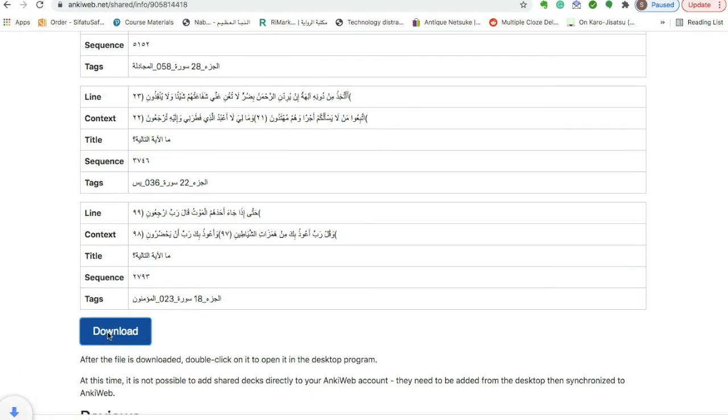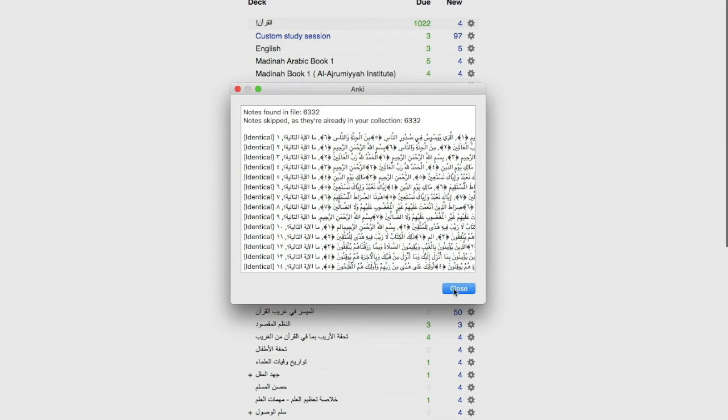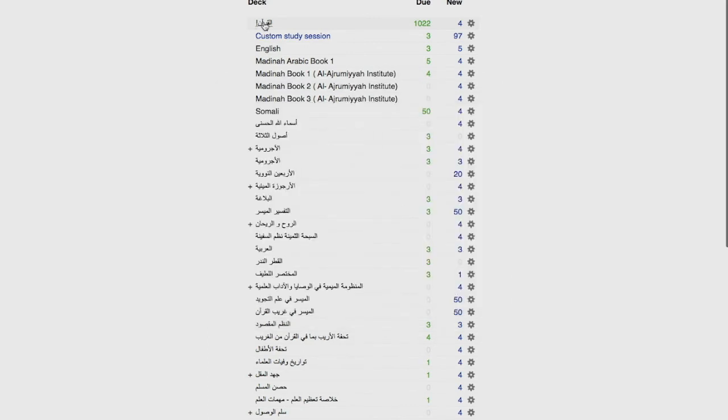Once you download it, and you click on it, it's going to open in your Anki. Now, obviously I already have it, so I'm not sure what it's going to do exactly. Nothing really happened because I already have it, right? So once we finally add it, we get it here.